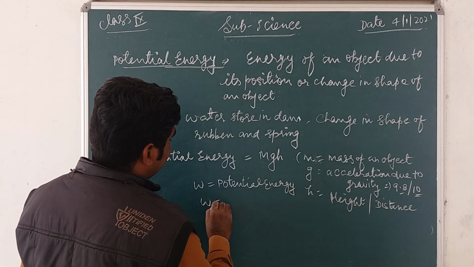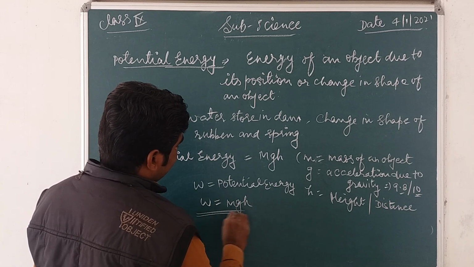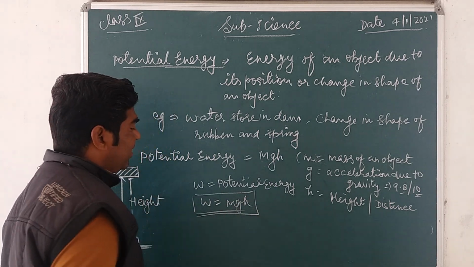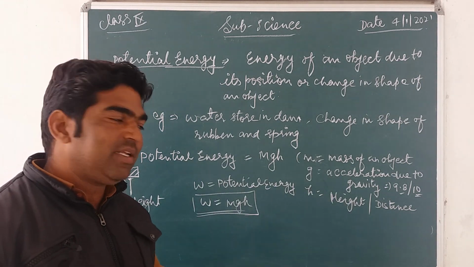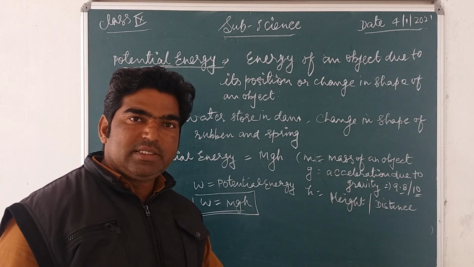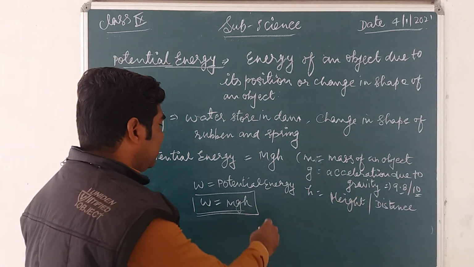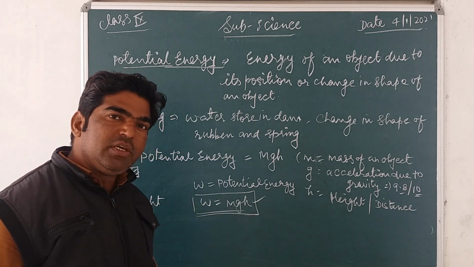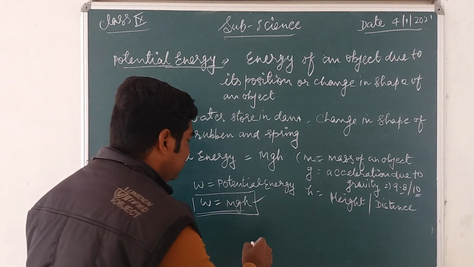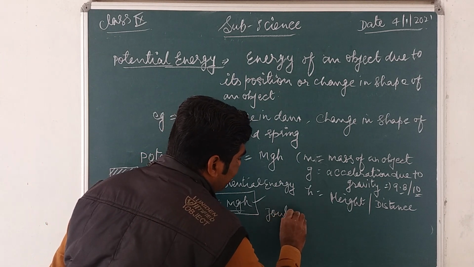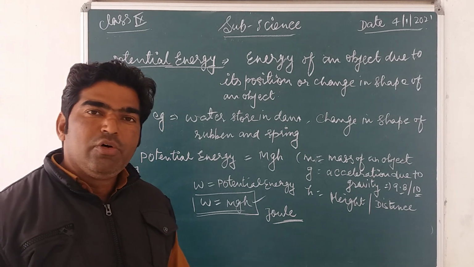So work done is also calculated by mgh, when we are doing work against gravity and raising an object to some height. The unit is also joule, because it is also a type of energy, so the unit of potential energy is also joule.